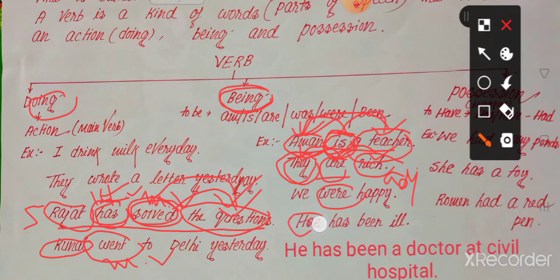Here, he is a pronoun, has been. Here, ill is an adjective. Here we see two verbs, has and been. So what is the form of the been? It is the verb form of the verb been.